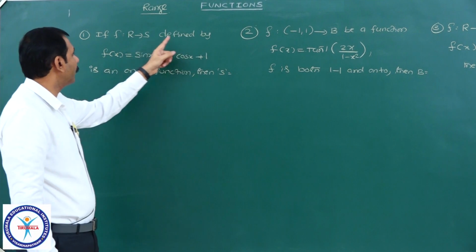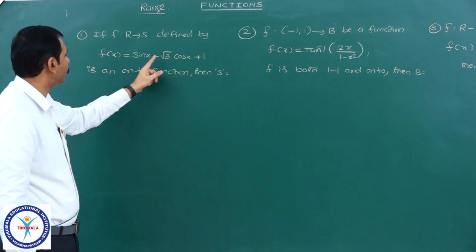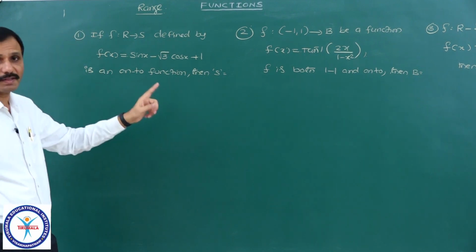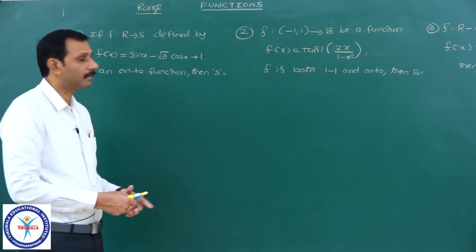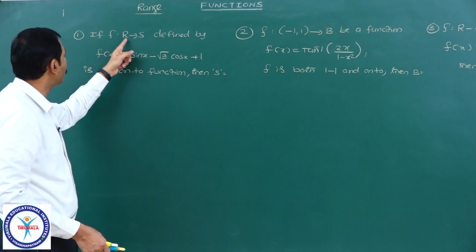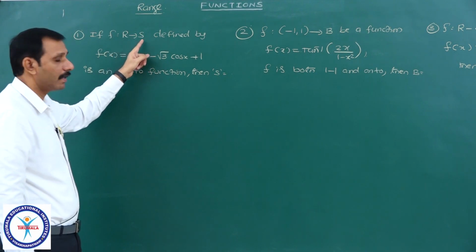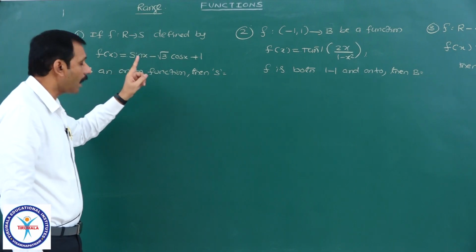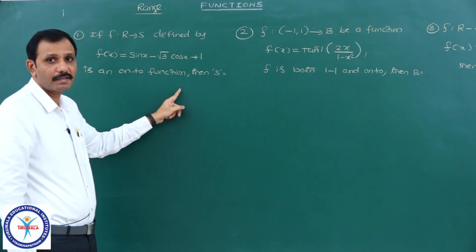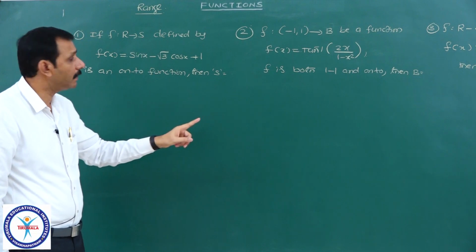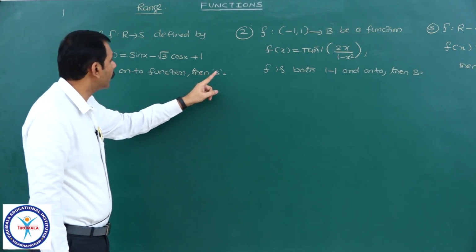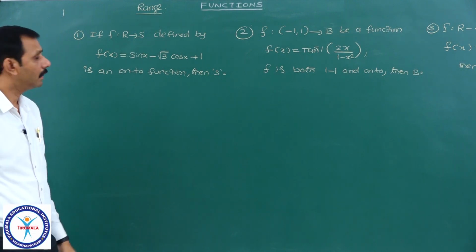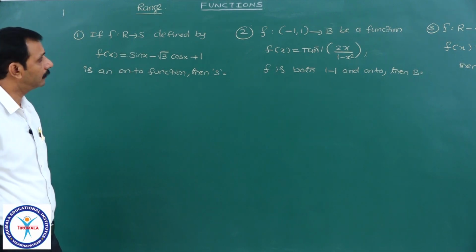F from R to S, defined by f of x equal to sin x minus root 3 cos x plus 1, is an onto function, then S. Here you know f from R to S means R is the domain and S is the codomain. Given that it is an onto function means codomain equals range, so they are asking S, meaning the range of this function. Yes, finding the range of this one.